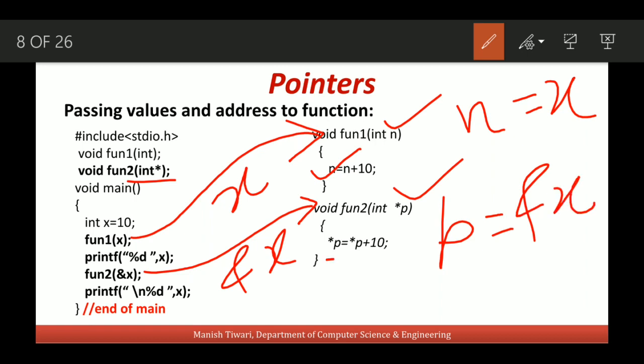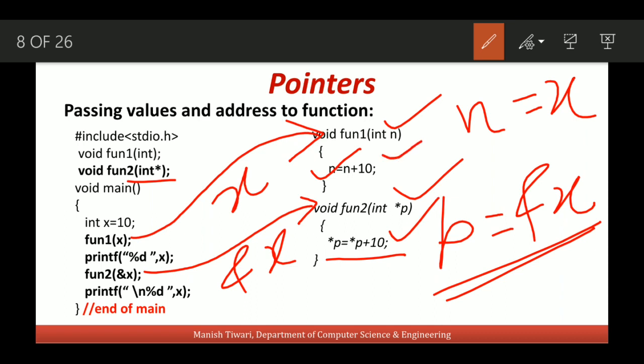And now here I am incrementing this asterisk p. So as we all know that asterisk p will refer to the value of x, since p holds the address of x. So when we increment this asterisk p, we actually are incrementing x.